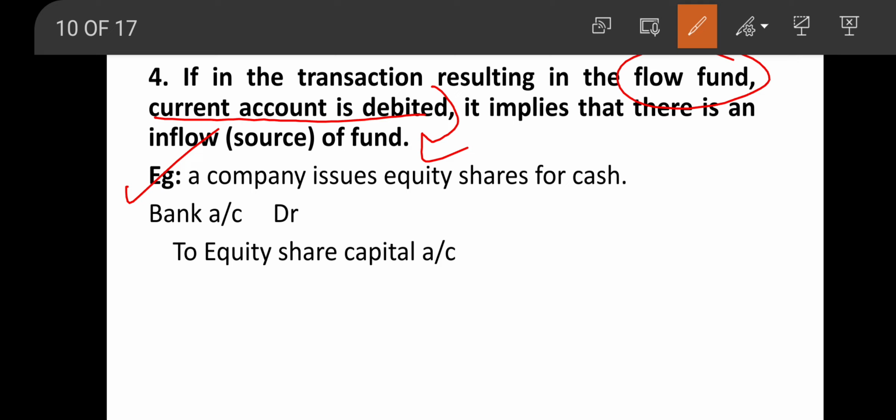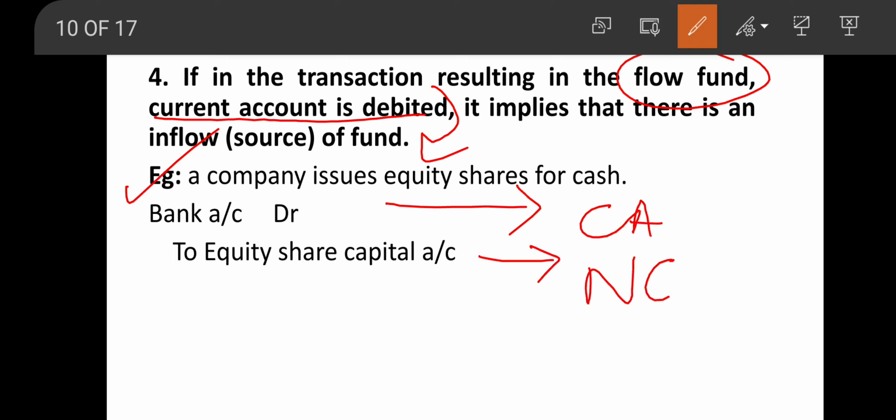Go through the example. A company issues equity shares for cash. So the entry will be bank account debtor to equity share capital account. See, bank account is a current account, equity share capital is a non-current account.